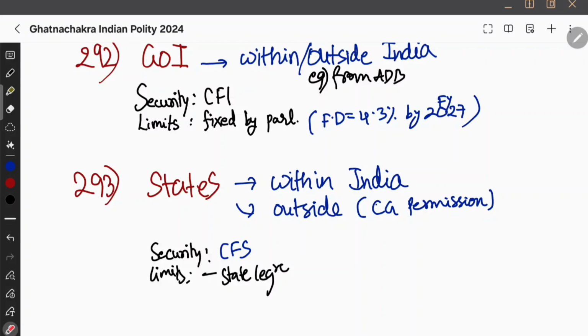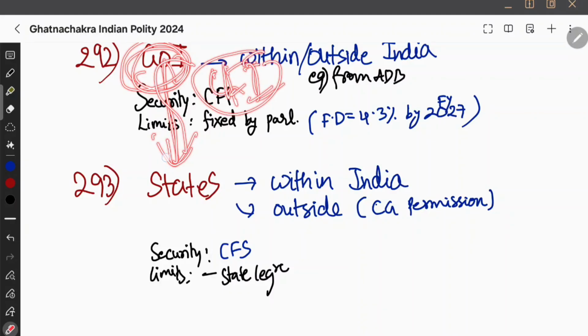Okay, and one more thing, they can even borrow from the government of India also. That can also happen. That is mentioned in the clause 2 of 293. Okay, they can borrow from the government of India. That's all. And when the state governments, they borrow from government of India, from where the money will be charged, it will be charged on the consolidated fund of India, right? CFI में charge होगा, तभी तो government of India states को देगा.